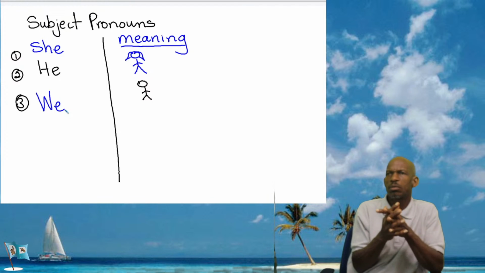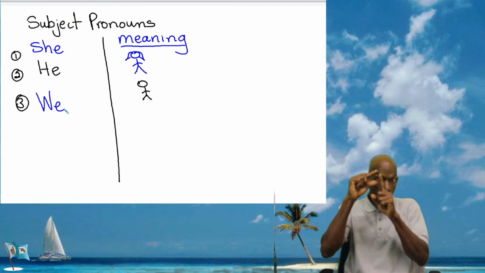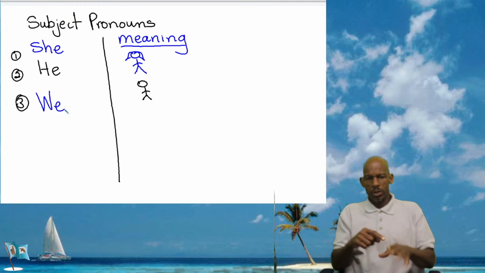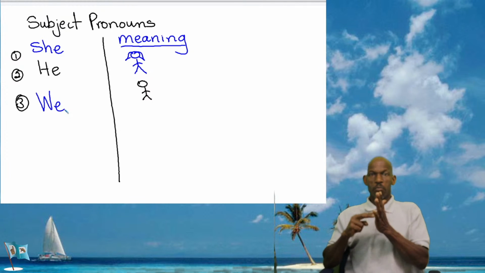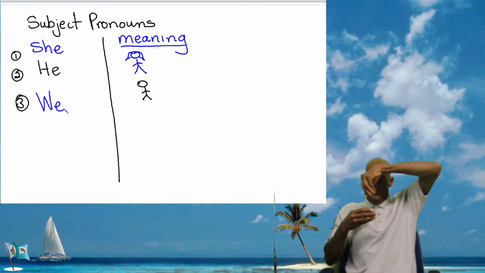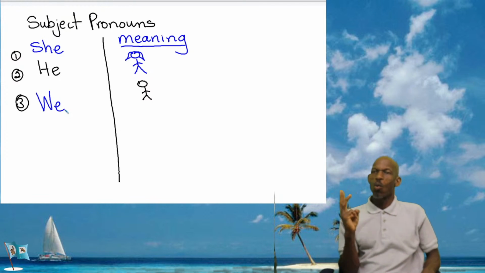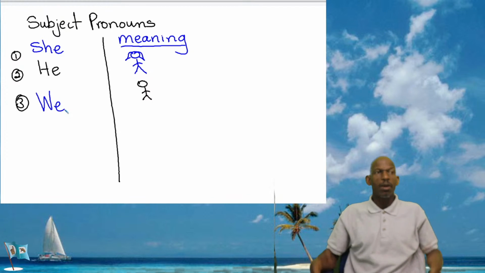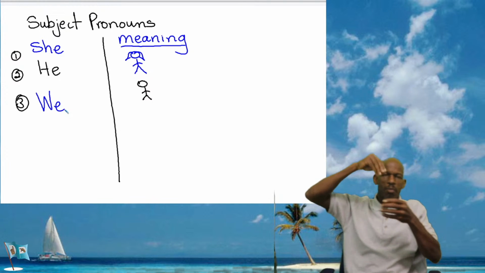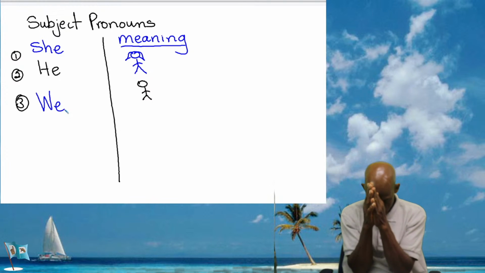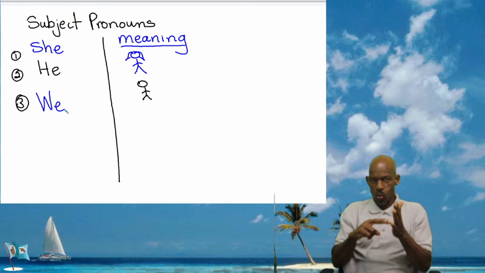All right, so for we, in sign language, when you do the motion with your hands, you are starting from yourself. When you are signing we, you are starting from yourself and you're going to some other person or persons. Remember that. When you're signing we, you point at yourself and then you point at another person or persons. So we is, and I'm putting in red first, yourself.